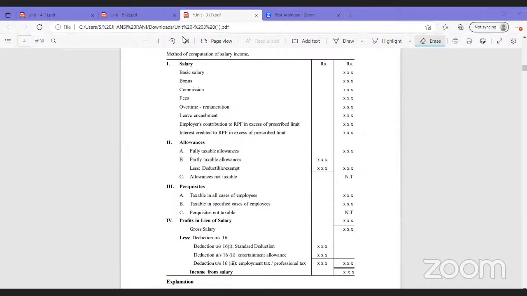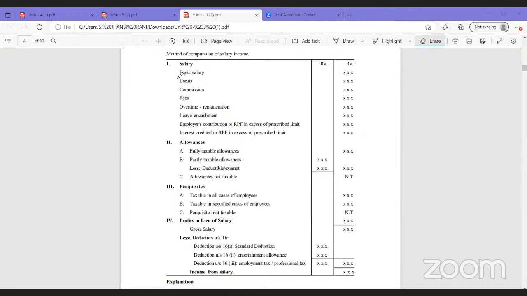Here salary means not only what we normally call salary, but an inclusion of different points. Salary means basic salary, which is normally also called pay scale.